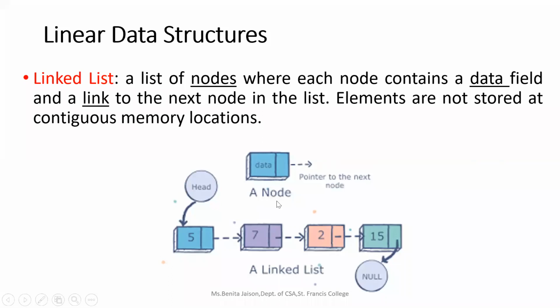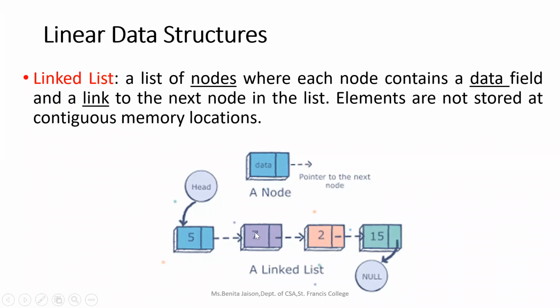We cannot always assume that linked list nodes are in continuous memory locations. One node may be in one address location and the other one somewhere far away. But the only thing is all the nodes are connected with a single link. So that makes linked list a linear data structure.